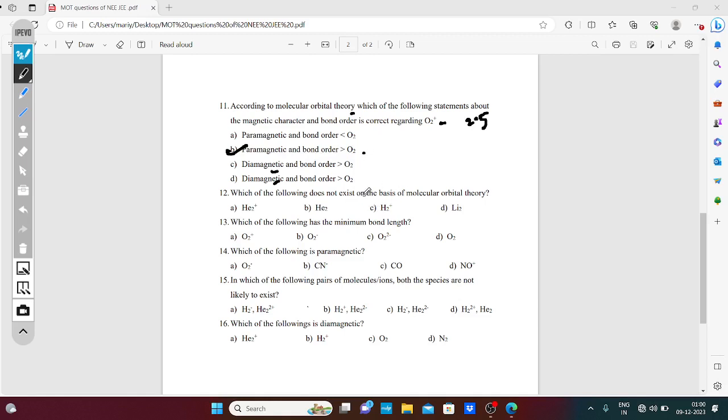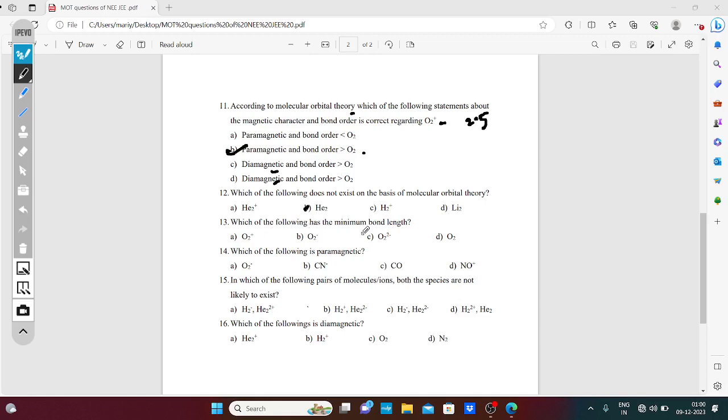Which of the following does not exist on the basis of molecular orbital theory? Helium. See, when the bond order is 0, the molecule does not exist. Generally, helium, beryllium, neon do not exist. This molecule's bond order is 0.